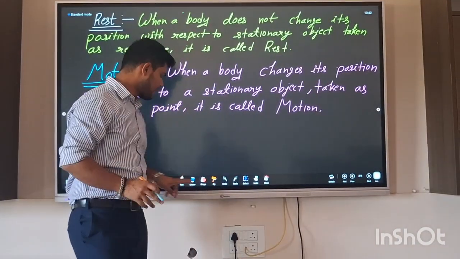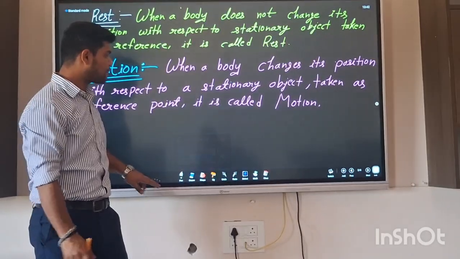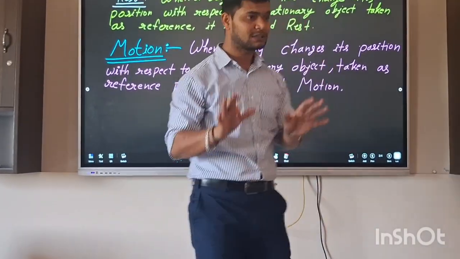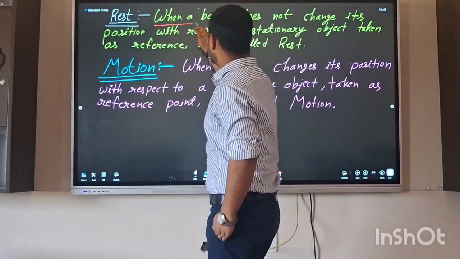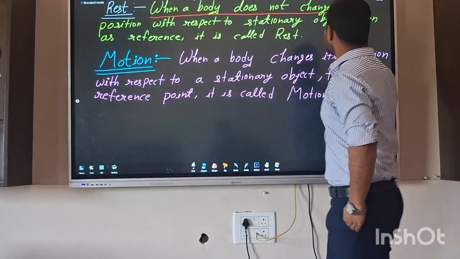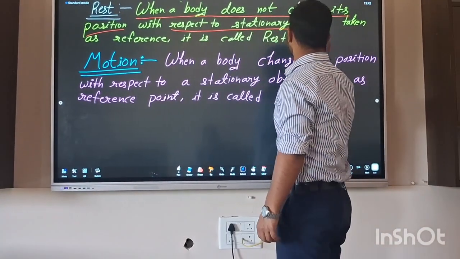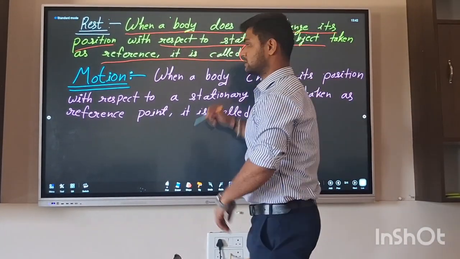My students, with this definition, we can decide which is rest and which is motion. First, rest. When a body does not change its position with respect to a stationary object taken as a reference point, it is called rest.